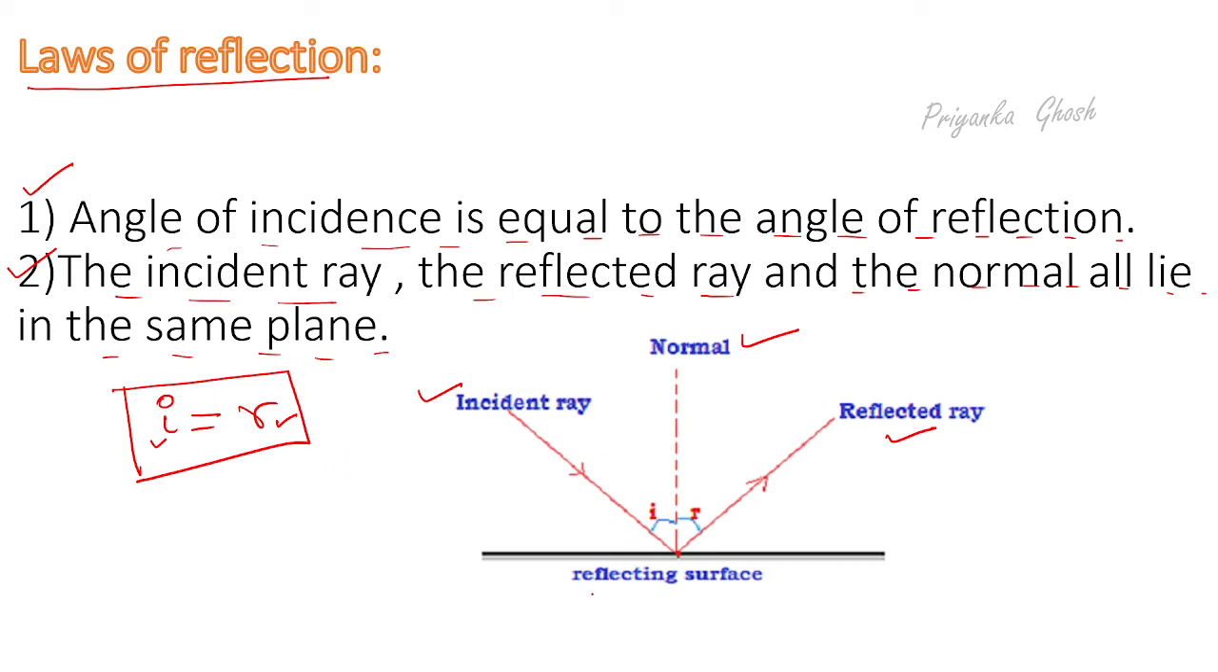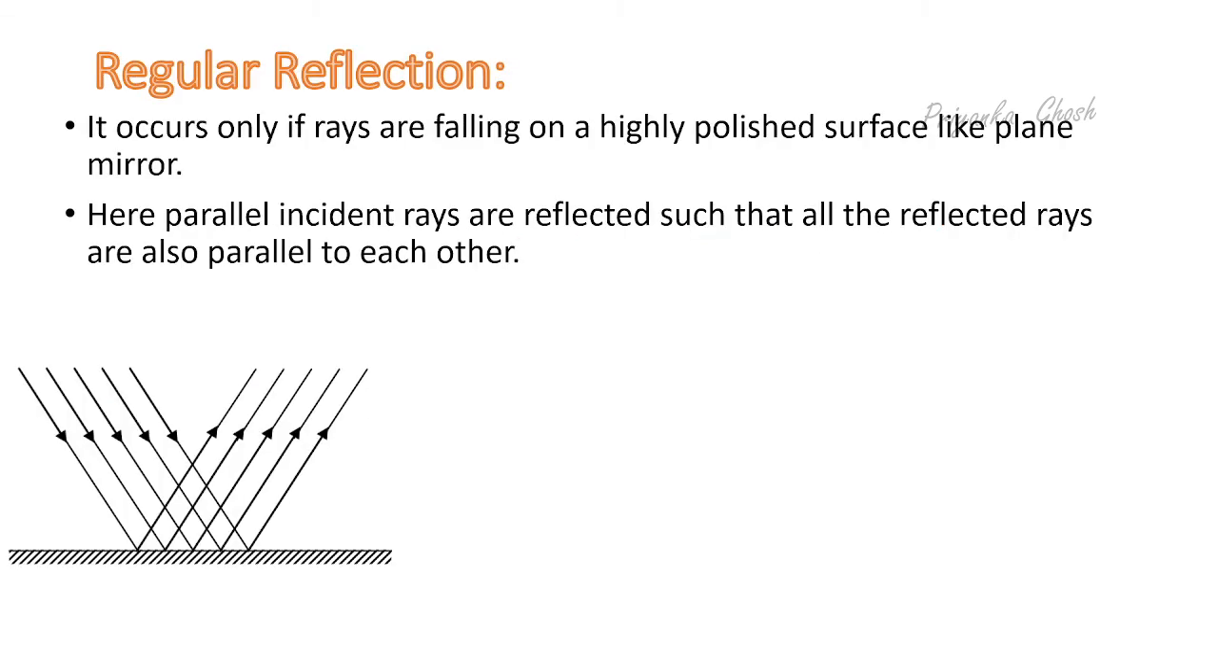So depending on the reflecting surface, reflection can be divided into two. One is regular reflection and the other is irregular reflection. Now moving to the regular reflection. It occurs only if rays are falling on a highly polished surface like plane mirror. It is the first characteristic. And what is the second characteristic? Here parallel incident rays are reflected such that all the reflected rays are also parallel to each other.